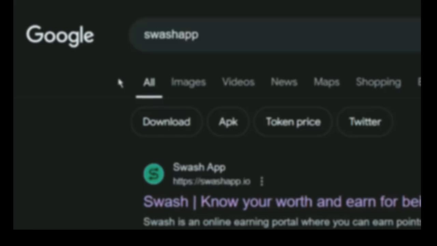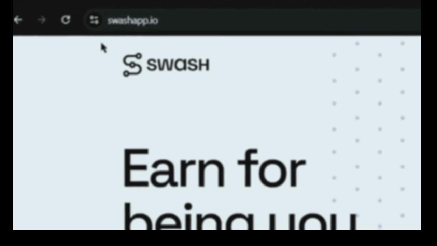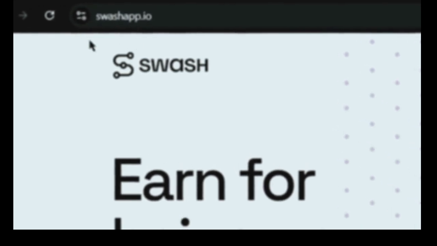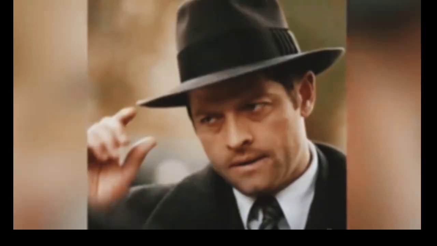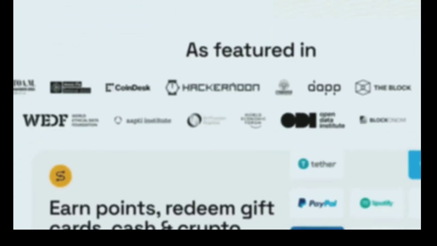Now, the name of this website is the swashapp.io. You can search for the Swash app on Google, or you can just come to the URL swashapp.io and you will be taken to its homepage. Today, I will be sharing a bonus trick with you that's going to help you 10x your earnings on Swash app, so stay tuned until the end.